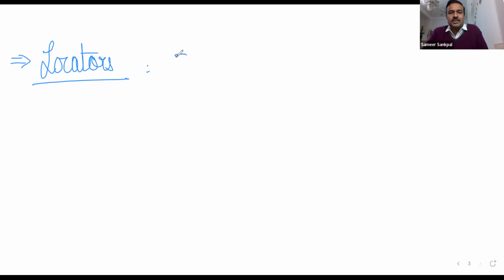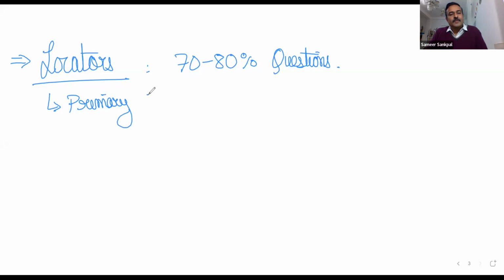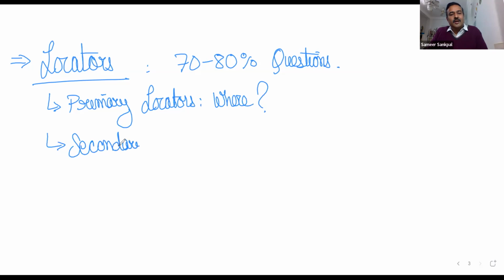Not all questions maybe, but 70 to 80% of your questions could be taken care of by using the locators. The locators are basically of two types. We have primary locators, which tell us where to look for my data. And then we have secondary locators, which basically help us find out what: what is the question, what is the data, what is the information given to us, what should be the solution of this data.